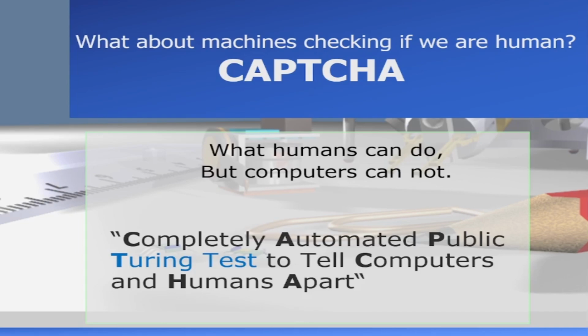Now, this is also something which we are subjected to, which is called the reverse Turing test, and this is called the CAPTCHA, which again you are subjected to many times in a day. Whenever you log into any website like a banking website or ticket reservation website, they check if you are a human or a machine which is doing that. And that is basically what is called a CAPTCHA. A CAPTCHA is essentially a completely automated public Turing test, a Turing test to tell computers and humans apart. So it's not only that we are trying to check if a machine is intelligent or a human, but this is a machine which is checking if you are a human.